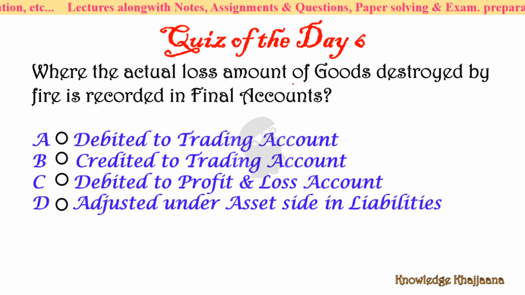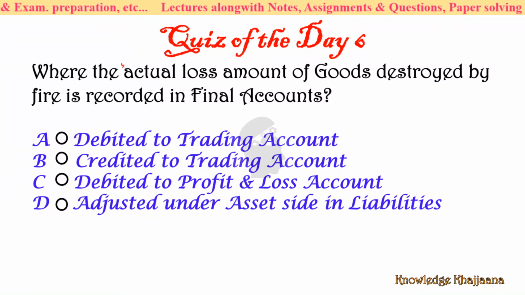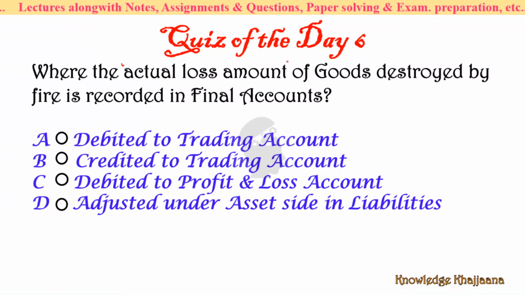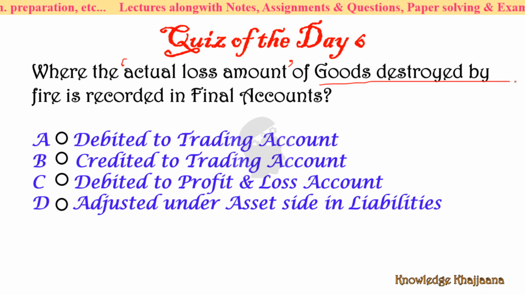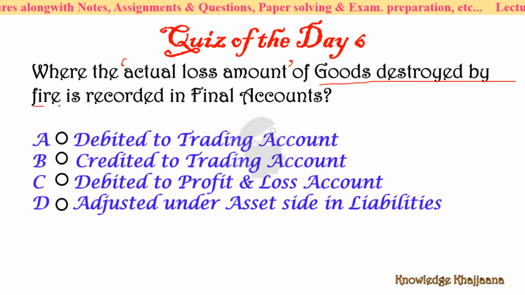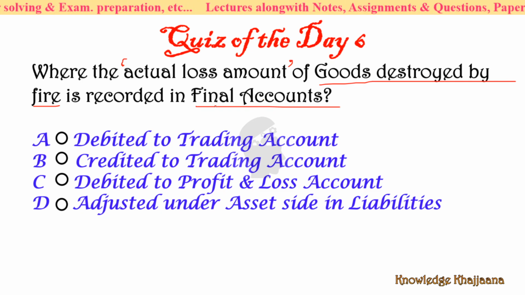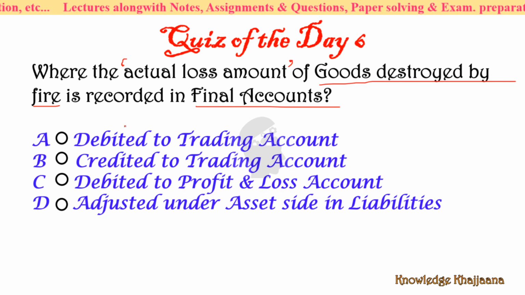So what is the quiz of this day? Where is the actual loss amount of goods destroyed by fire recorded in final accounts? See, there are four options.